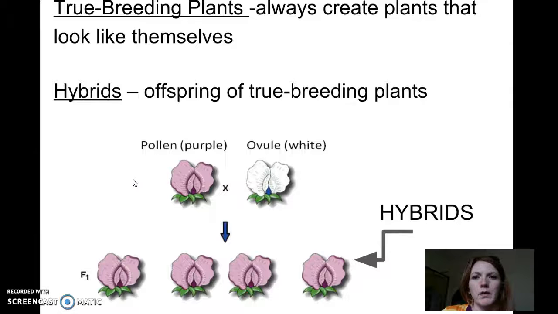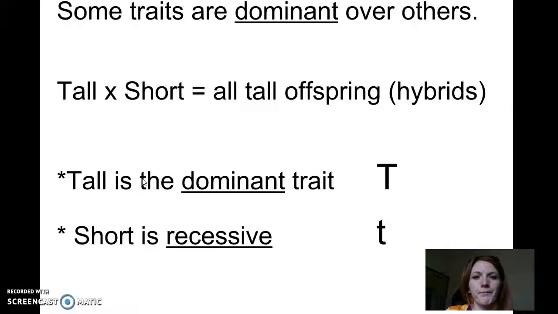Same thing with the white. And so when you get true breeding plants and you pollinate them, and in this particular instance they produce all purple plants in an F1 generation, we call these hybrids. Not in the meaning like a hybrid of a tiger and a lion coming together and producing a liger, but a hybrid in the way of this is the generation, or this is the population that's going to be produced from these true breeding white flowers.